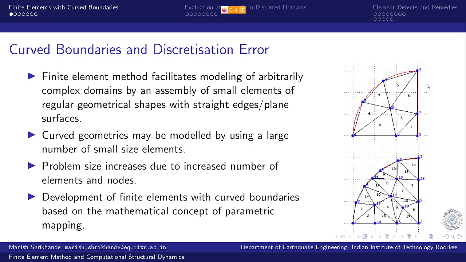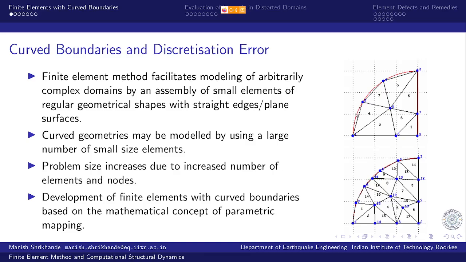So a quadrant of a circle, if I discretize it by using triangular elements, let's say I use 7 elements to model this quadrant of a circle, right? So total 8 nodes and 7 elements, and you can see that this straight edge element leaves out this portion, whatever is between this circle arc and the straight edge of the triangle.